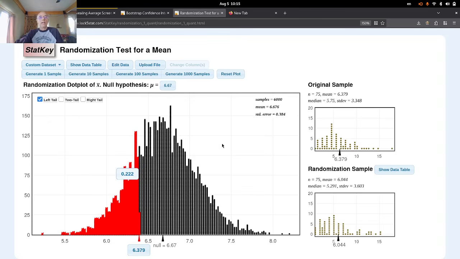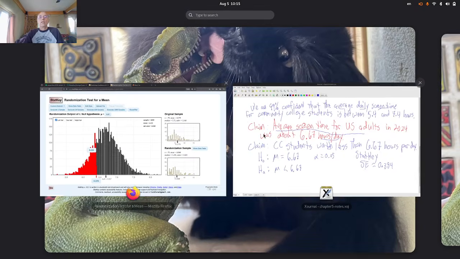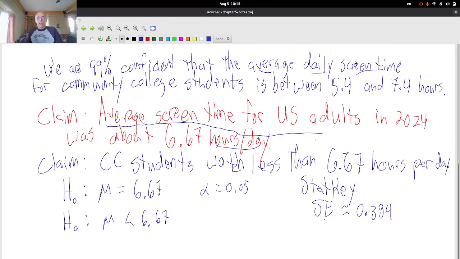So I'm going to sketch that out. Let's just make a little sketch down here. I can fit it there. So we draw our best normal distribution. In the middle, we mark the null hypothesis, mu is 6.67.